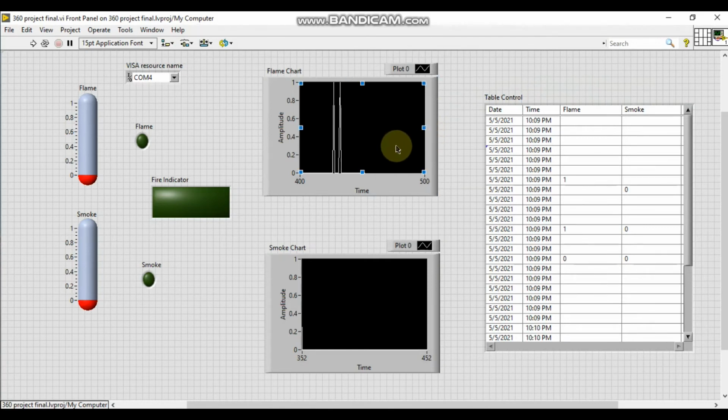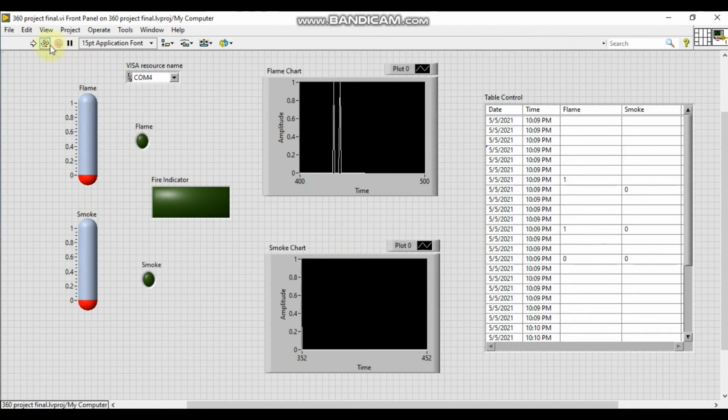In this part of the video, I will be explaining the GUI, or graphical user interface, of our project in LabView. Here in the front panel, two LEDs are used, flame and smoke LEDs, which represent the value sent from the flame sensor and the smoke sensor. If any of the LEDs receives a logical high value, it will turn on and the fire indicator will turn green. We also use flame and smoke thermometers, wave charts, and a table which represent the value.